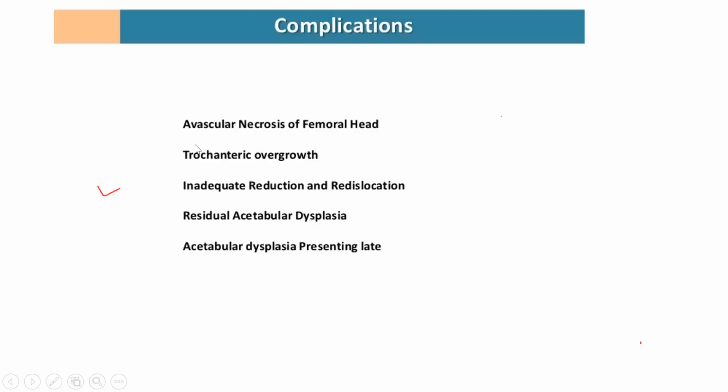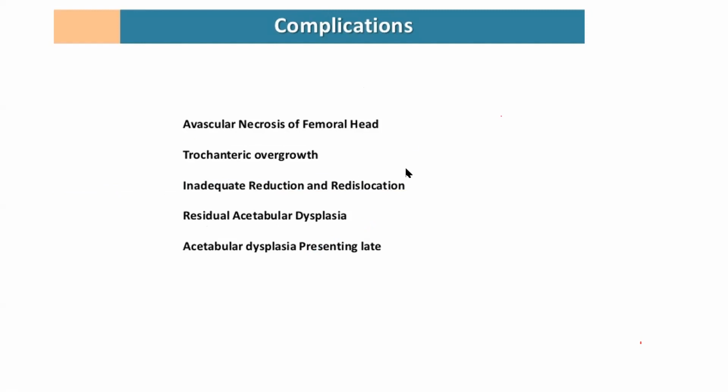So what are the complications? Since the head is not coming inside, there is avascular necrosis of the femur head. Why? Because whenever the head is in the acetabulum, the femur head blood supply is going on. As soon as it goes outside, it will disrupt many blood vessels. So avascular necrosis is the main important one. Then trochanteric overgrowth is there. Inadequate reduction, redislocation, and acetabular dysplasia, we know.